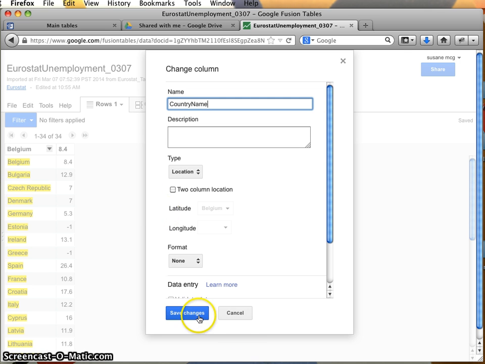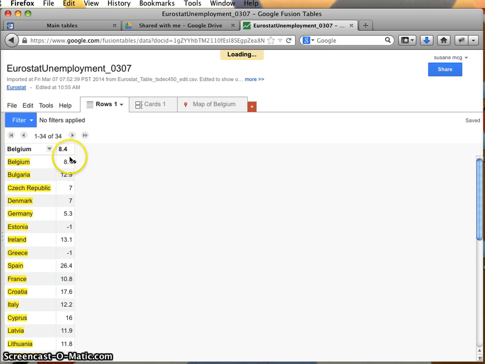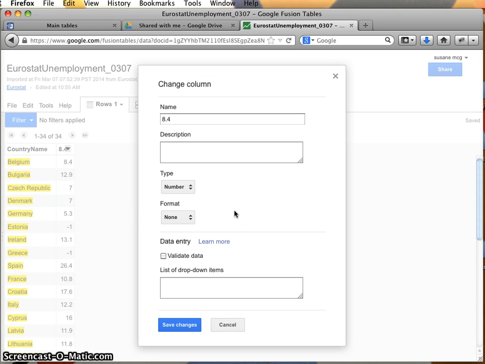And again, just as we would with anything else, we don't want to have spaces, weird characters, etc. in our column names. It's always handier to have them as single words essentially, or separated by underscores. I think underscores are slightly less problematic than hyphens, but you'll experiment. Just know that you obviously want to get in the habit of not using spaces and strange characters. So, and this is going to be unemployment rate.